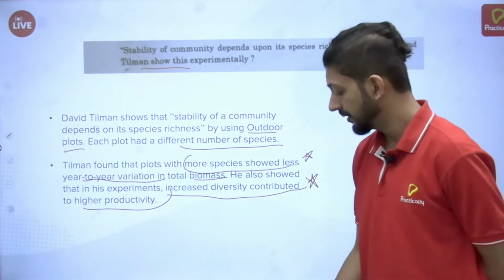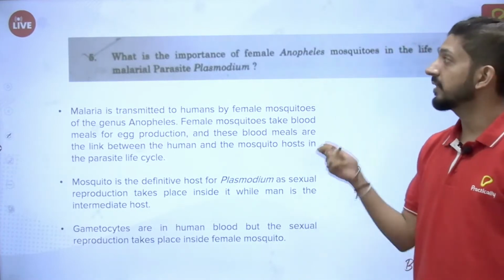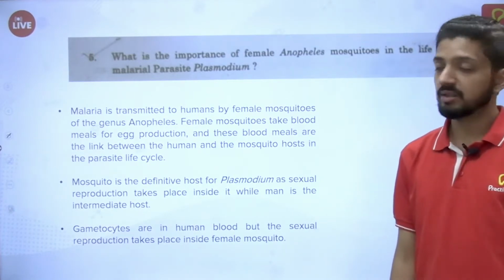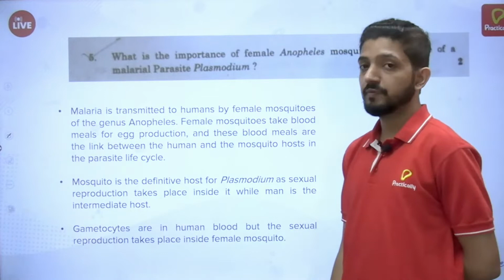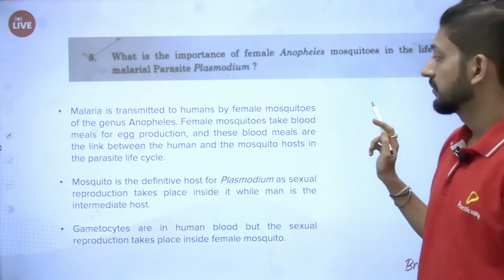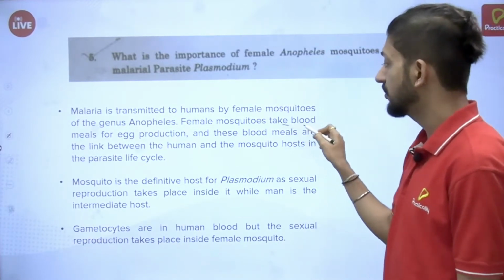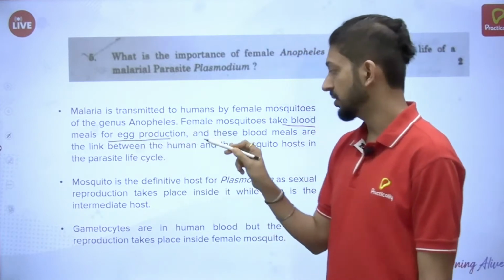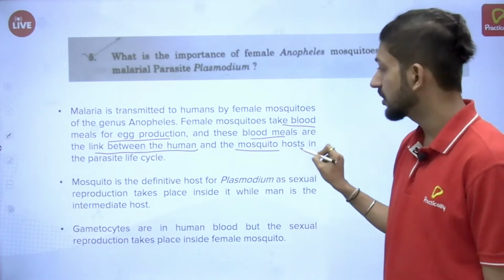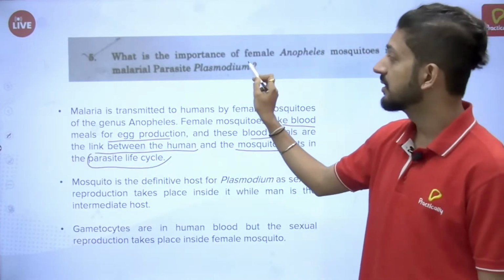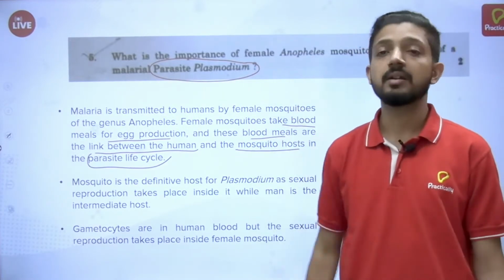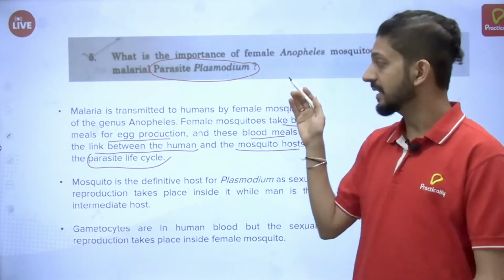Okay. Moving on to the next question. What is the importance of female Anopheles mosquito in the life cycle of malarial parasite Plasmodium? Again, a direct question. We just have to explain the importance of female Anopheles mosquito. It is a part of the entire cycle. We know that a female mosquito is the one which takes blood meals for egg production, and these blood meals are the link between human and the mosquito host in the parasite life cycle. That is the connecting link between humans and the parasite.